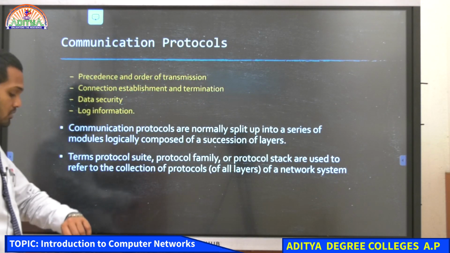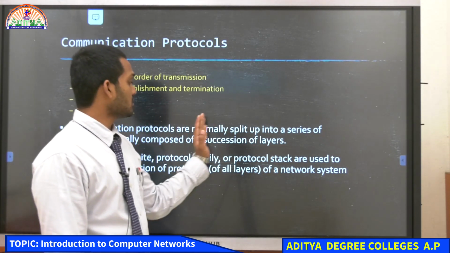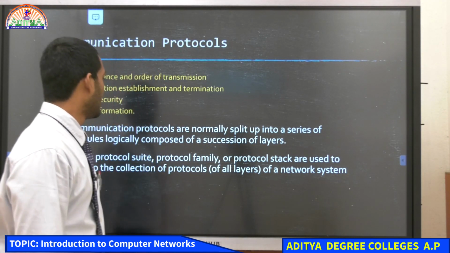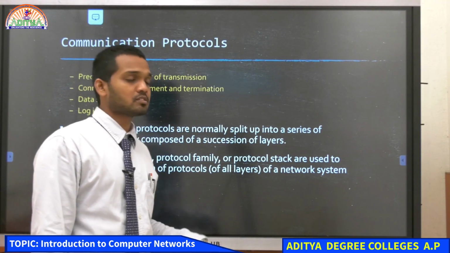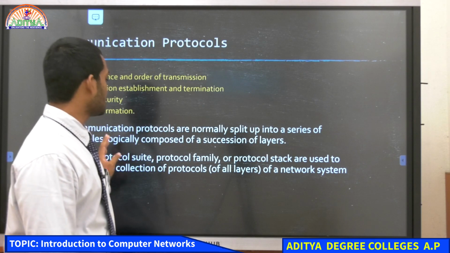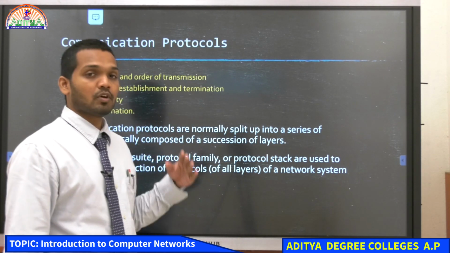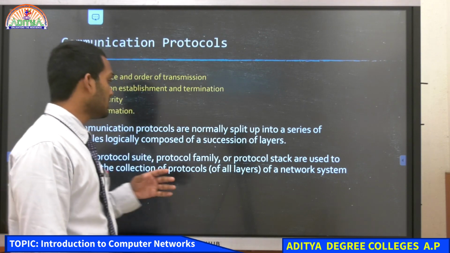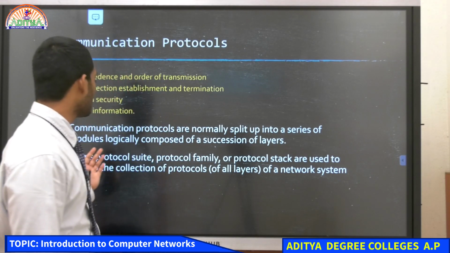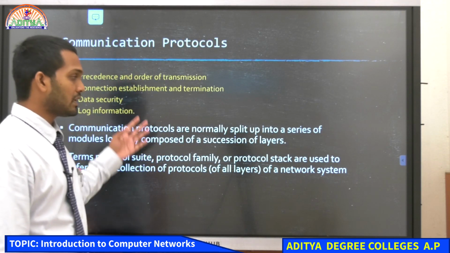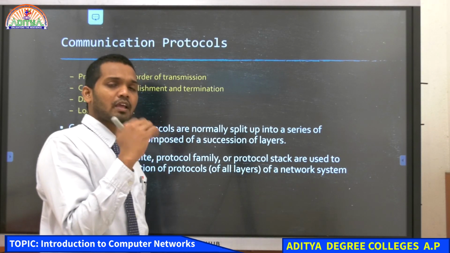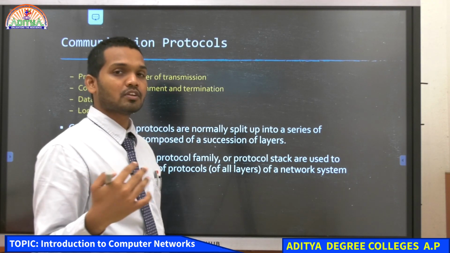And then communication protocols are normally split up into a series of modules logically composed of a succession of layers. We will see the OSI model, in which you will be able to understand how they are split up into a series of logical modules and what the different succession layers are. The terms protocol suite, protocol family or protocol stack are used to refer to the collection of protocols. These two things are interrelated, and when you see the OSI model, you will understand the different layers that we have and how data is transferred over the network.